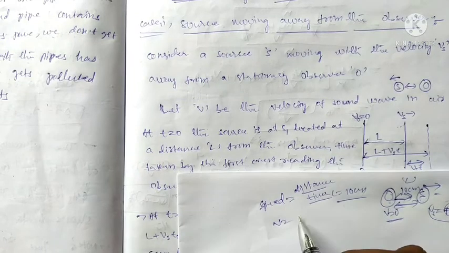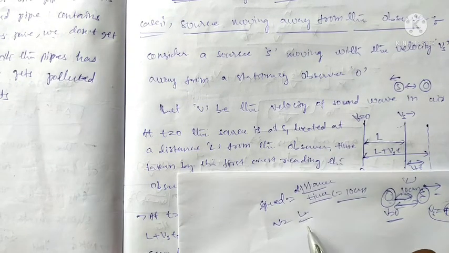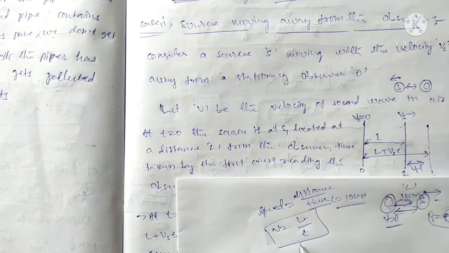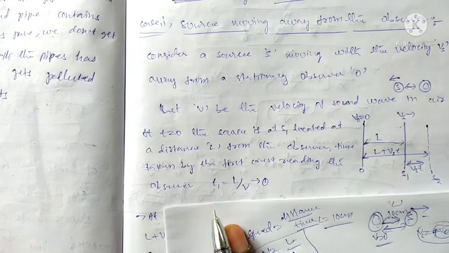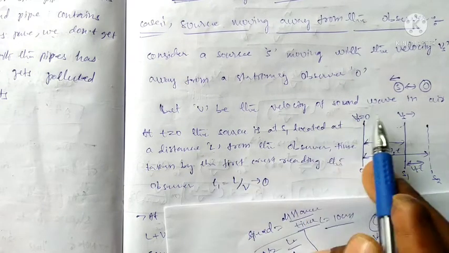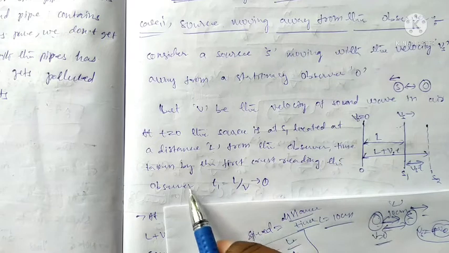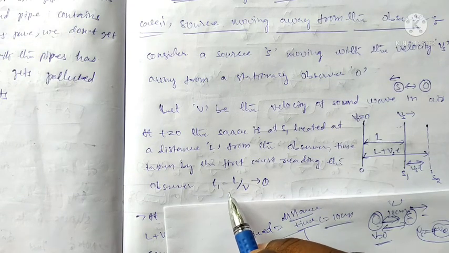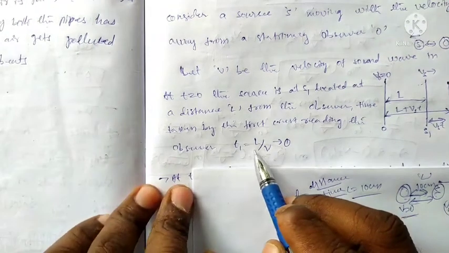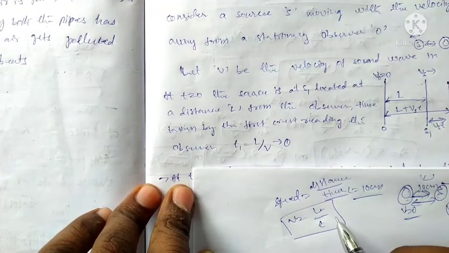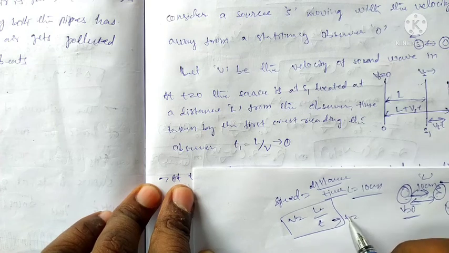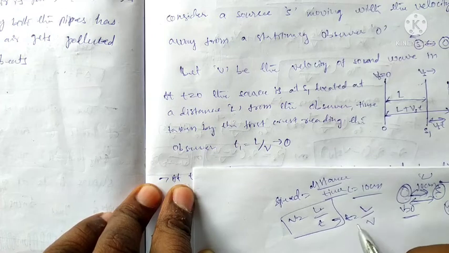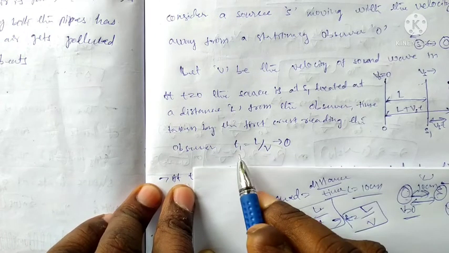Velocity v is equal to distance L divided by t. This is the principle of the speed or velocity of the wave. From this, the distance is known and the velocity is known. We can observe the time at the starting position t1, where the distance is L. That means time is equal to distance divided by velocity.